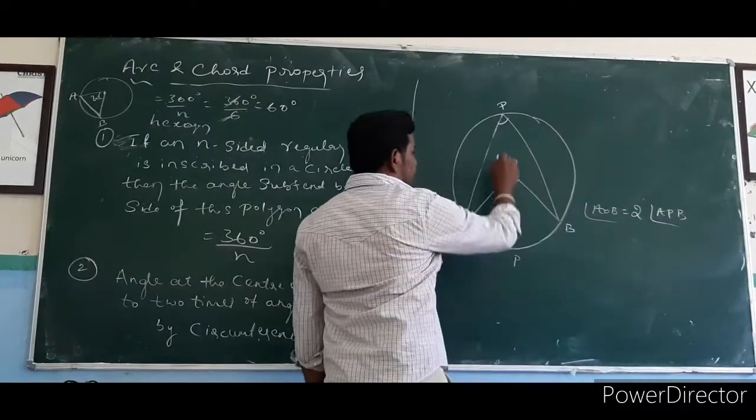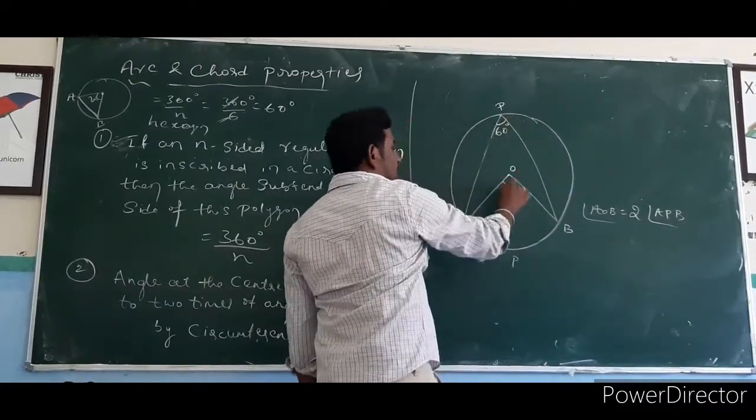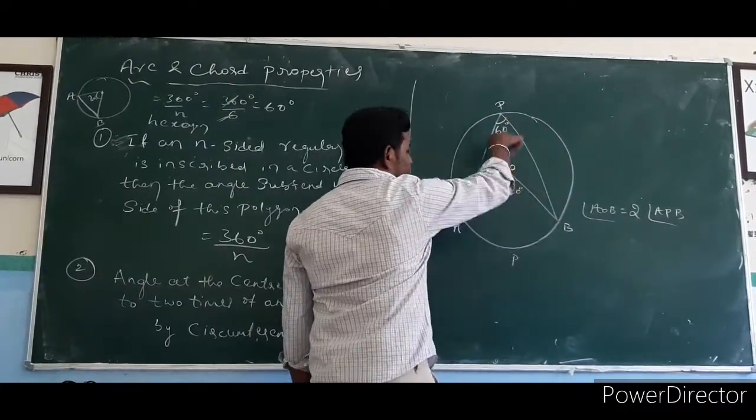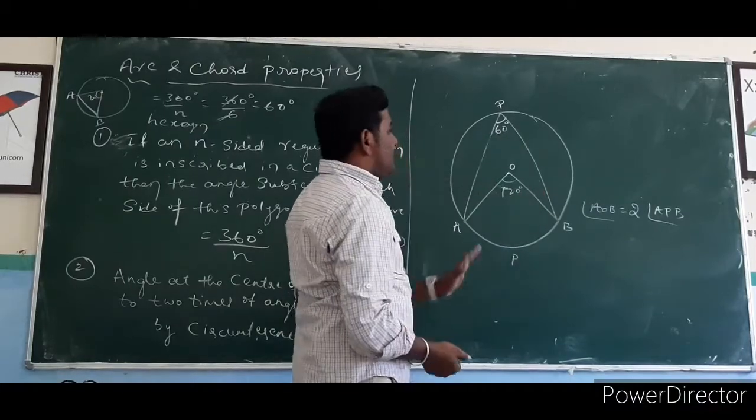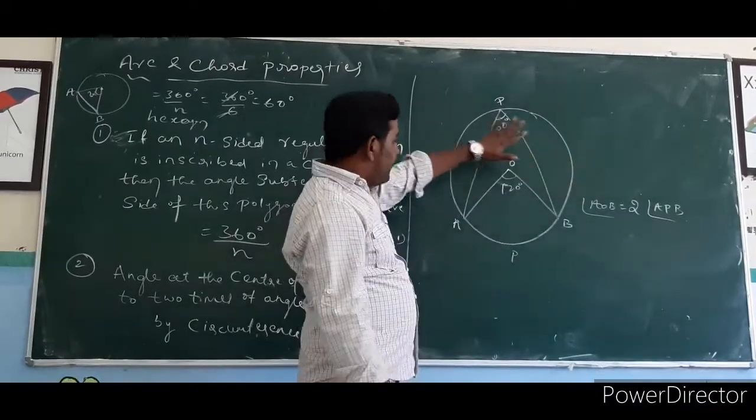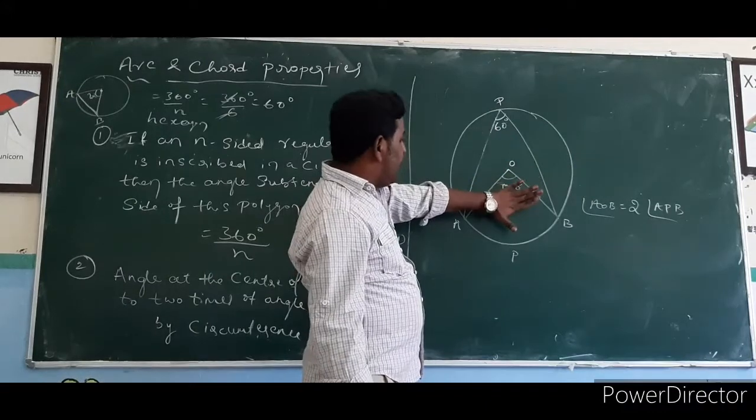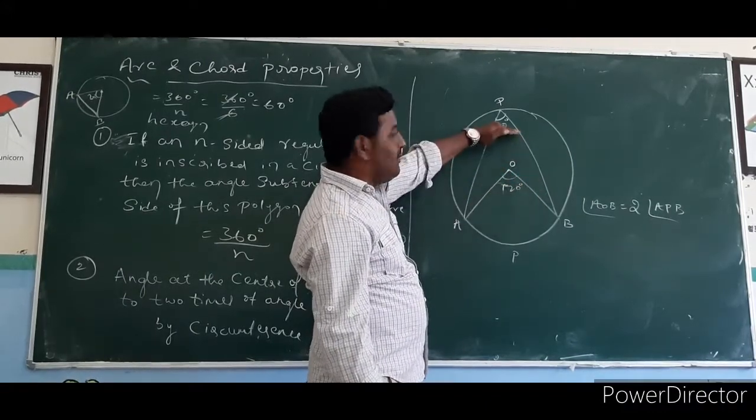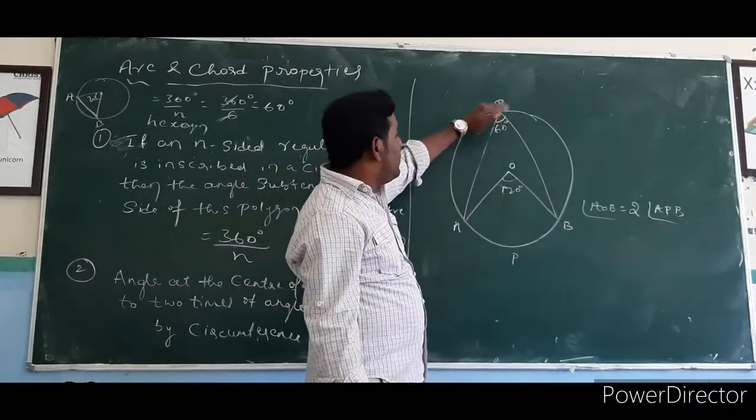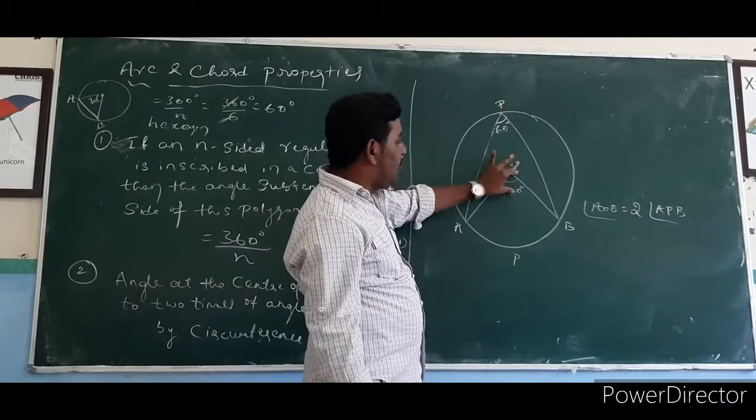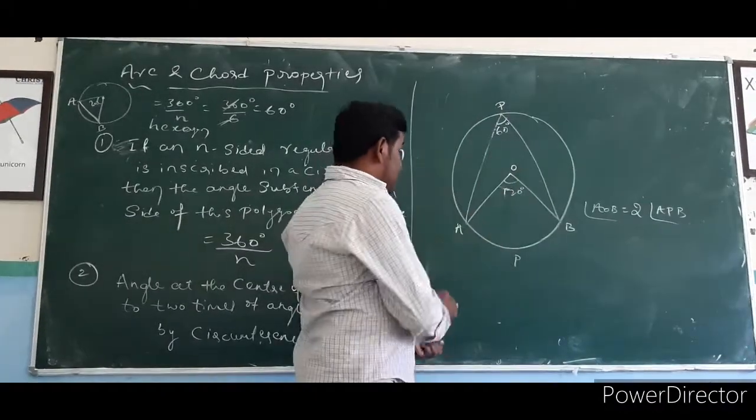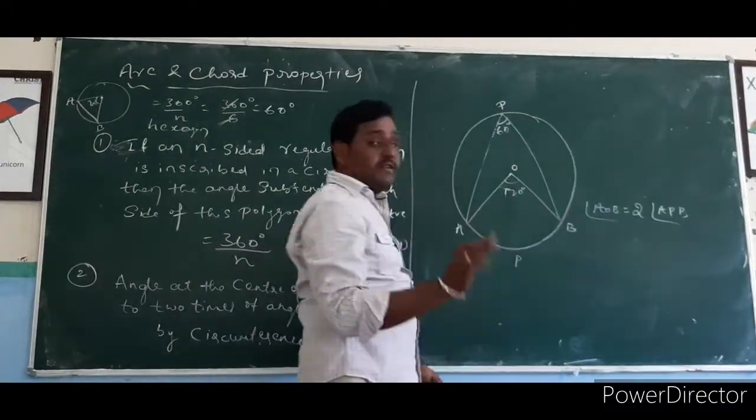So that means if it is 60, what about this? 120, 2 times. AOB is 2 times of 60 degree. So if they are given 120 here, divided by 2 means you will get 60. This circumference angle is half of the central angle because it's subtended by the same arc, not a different arc.